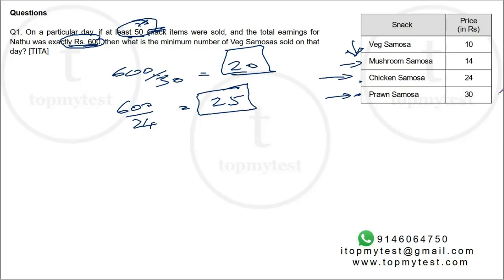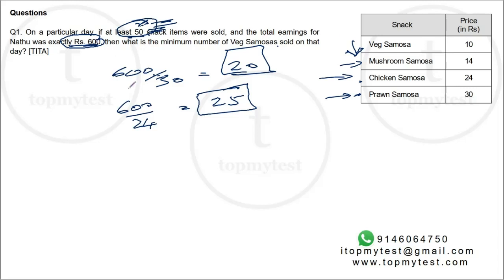So at 30 rupees per item, 20 items are sold. Whereas if you reduce the selling price to 24, you can sell 25 items. So my constraint is to sell at least 50 items. You can increase to 51 or 52 or something like that. Sell for 600 rupees exactly and minimize the veg samosas.